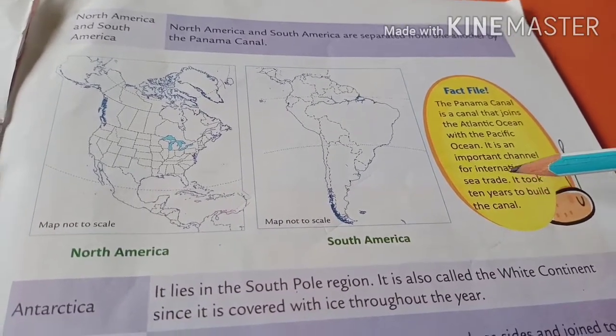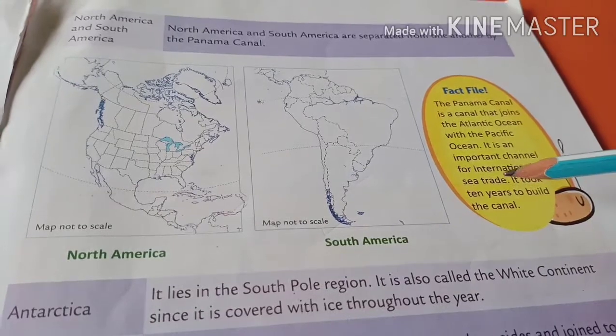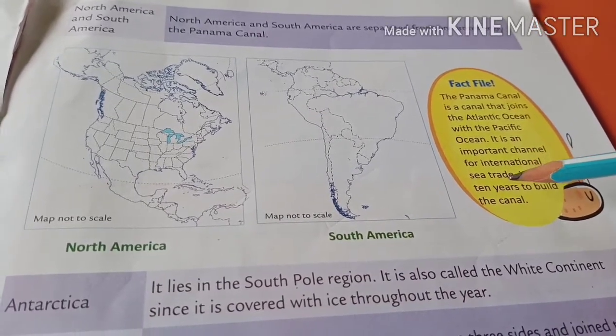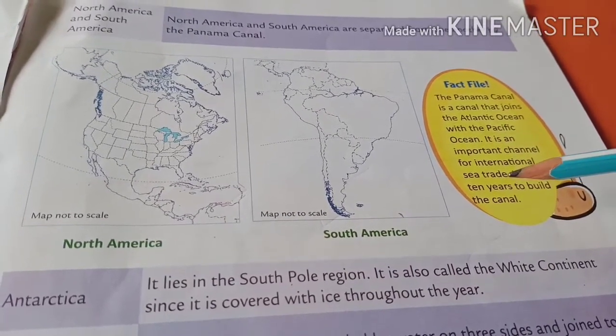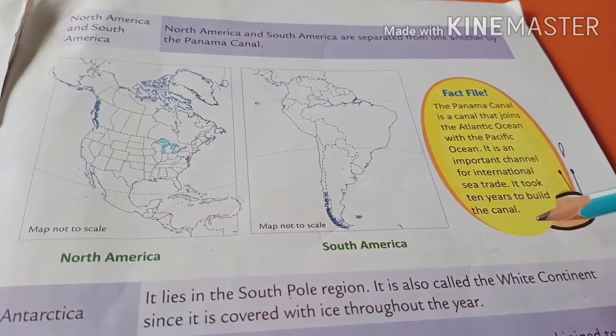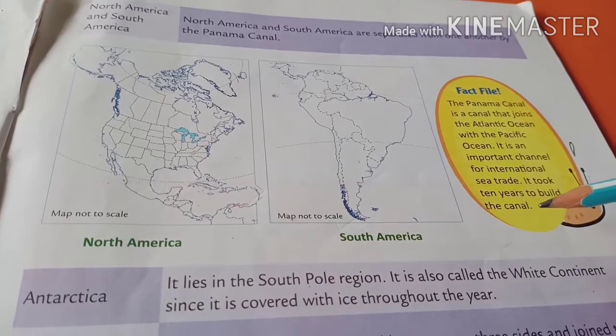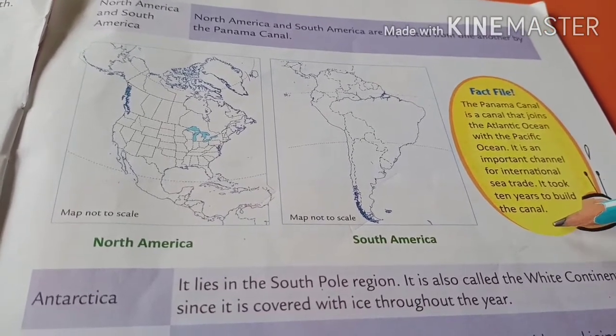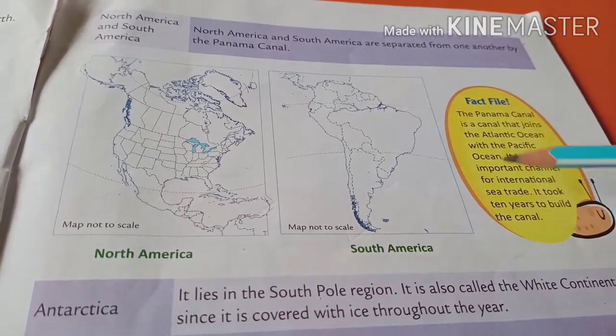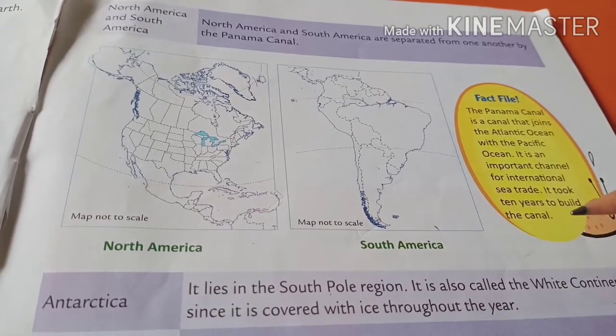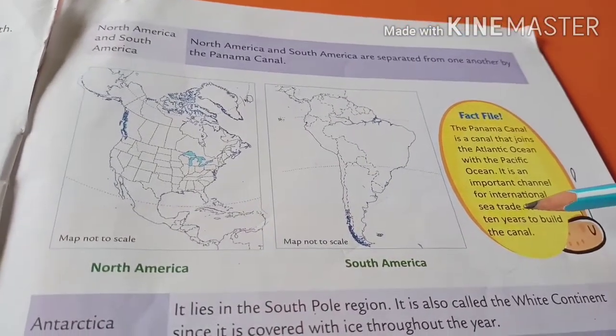It is an important canal for international sea trade. From here people go from one country to another country for trading purpose, means selling goods in sea routes. It took 10 years to build the canal. It took how many years, children? It took 10 years to build a canal. From the Pacific Ocean to the Atlantic Ocean it divides. It is a main reason for trading.